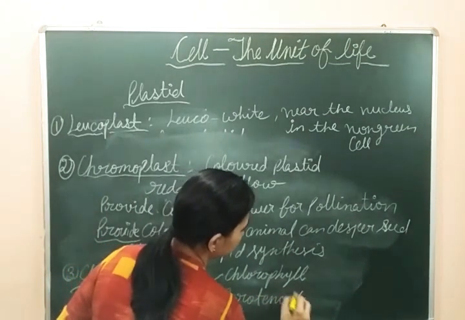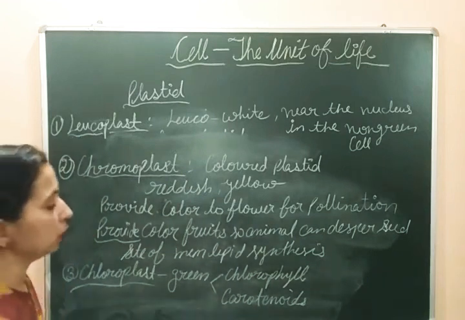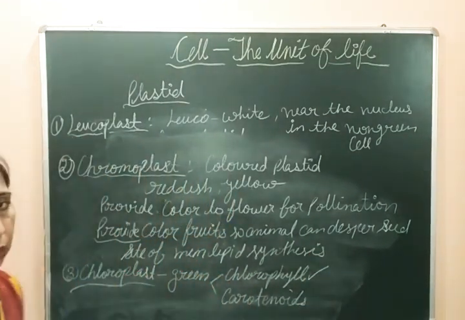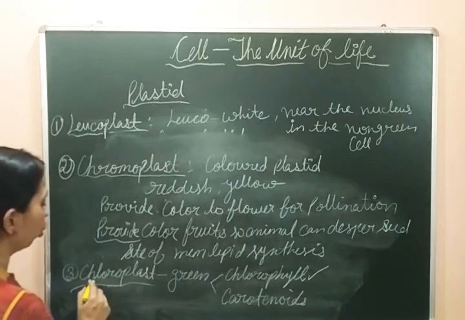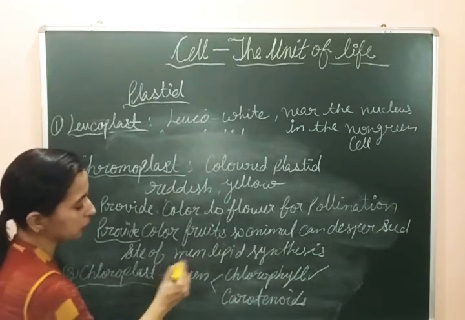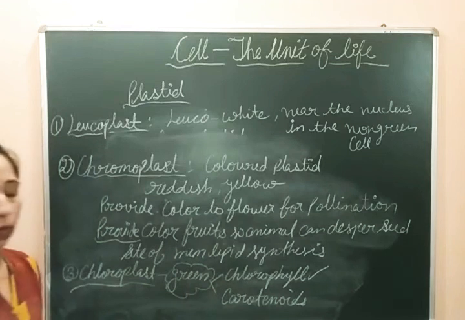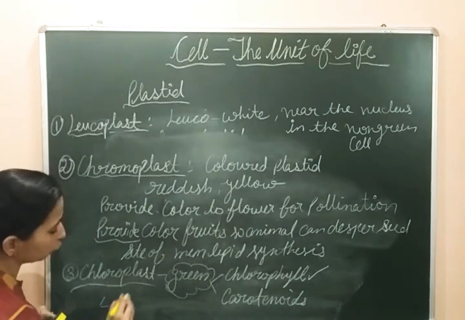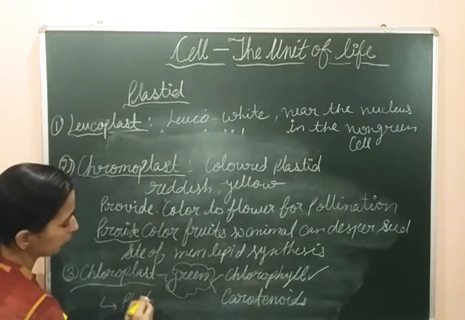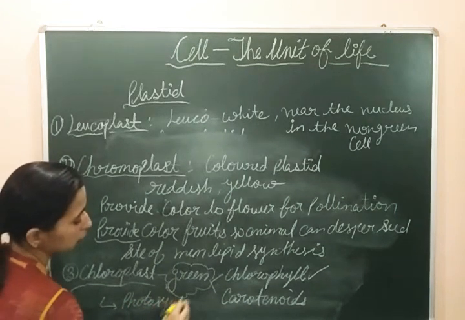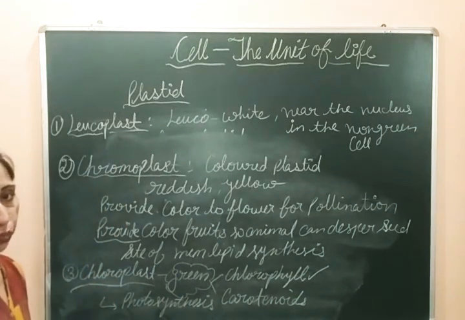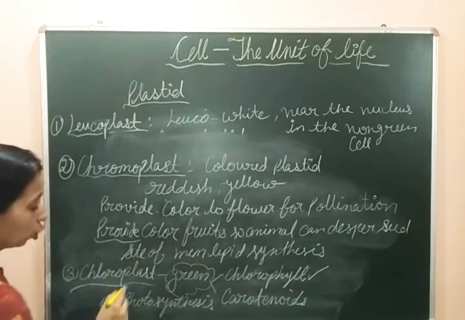These are the pigments which provide them specific green color. Mainly the chlorophyll is present here, which provides the green color. That's why they have the chloroplast. Chloroplast means green color plastid. So they have a specific plastid which has the chlorophyll, and these plastids help in photosynthesis. So this will be found in those plants where photosynthesis is needed. The parts of the plant which are involved in the process of photosynthesis have chloroplast.